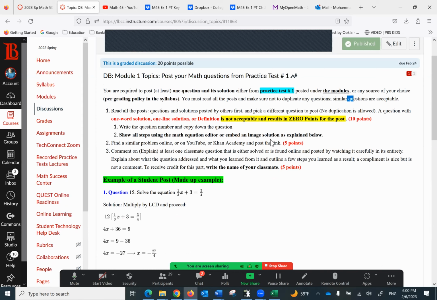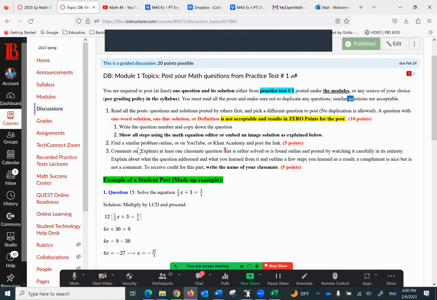But why is that? Sometimes students upload a file that students can't see and they have to download. That's not acceptable. Students should be able to see the question. And so what is the second step? Find a similar problem online or on YouTube or Khan Academy and post the link.